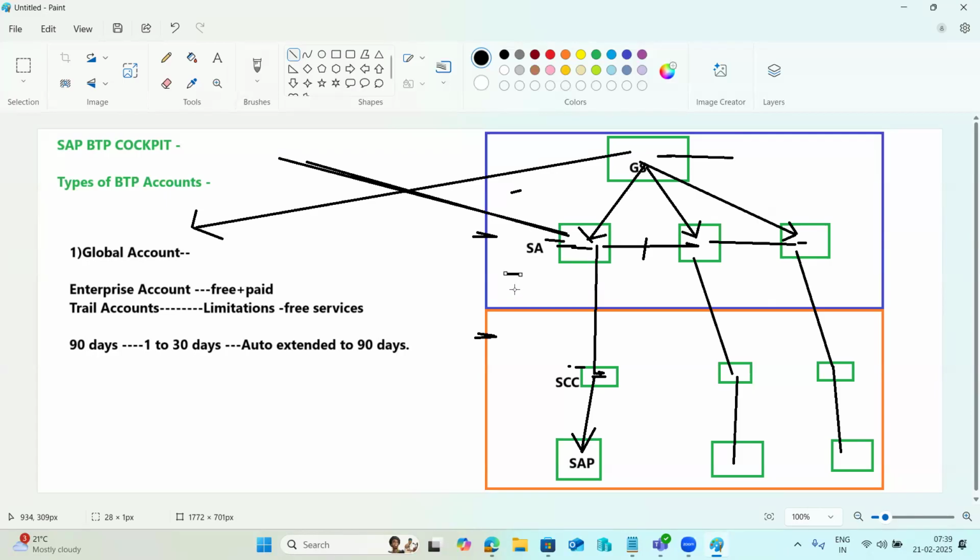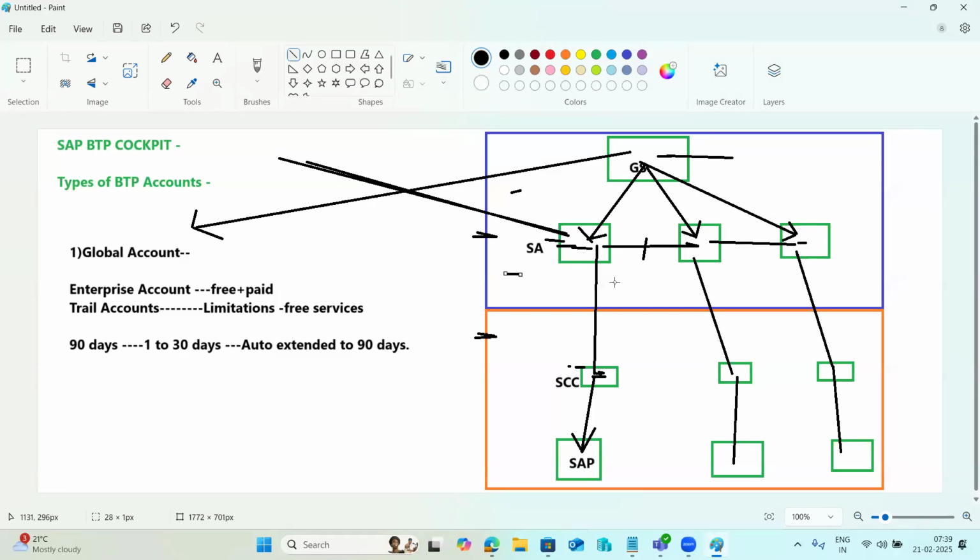What is the directories concept? Then what is the sub account concept here? All the things we can discuss in our upcoming classes. So mainly global accounts and sub accounts, that we will discuss here.